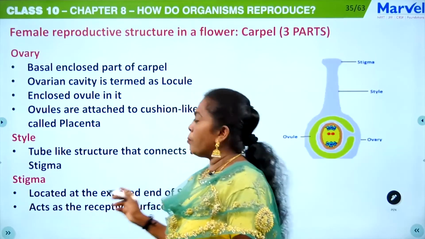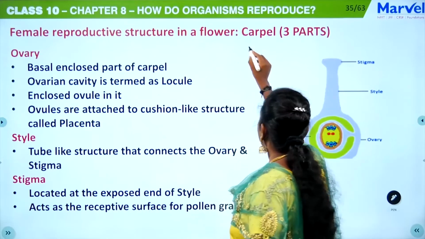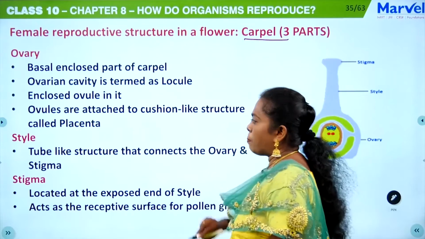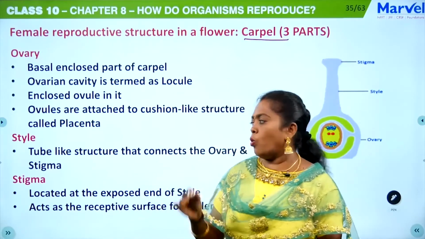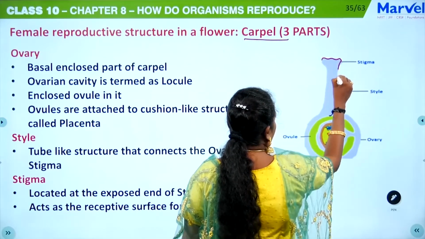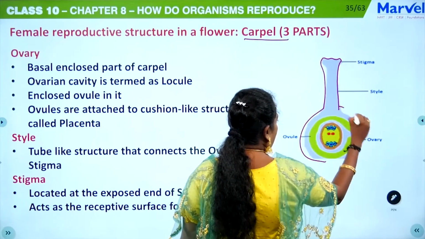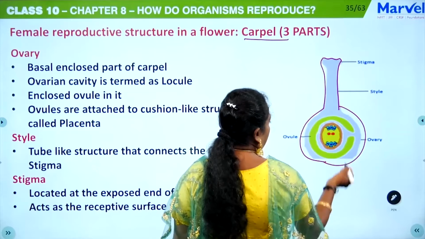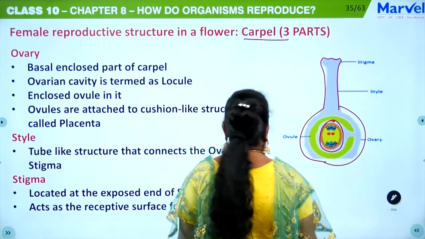Then the female reproductive structure in a flower, as I have told you, is the carpel. This carpel has 3 parts: stigma, style and ovary. Okay, here you can see this is the stigma, and this part is the style, and this one is the ovary, and inside the ovary you can see the ovule with embryo sac.